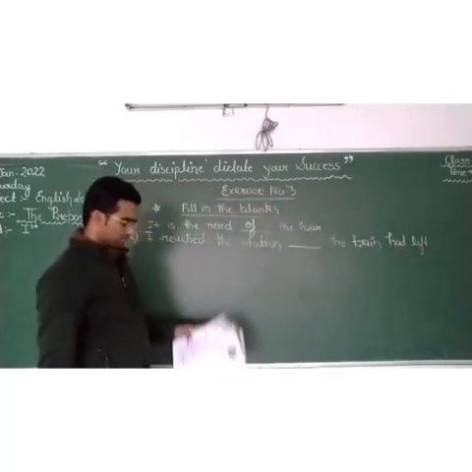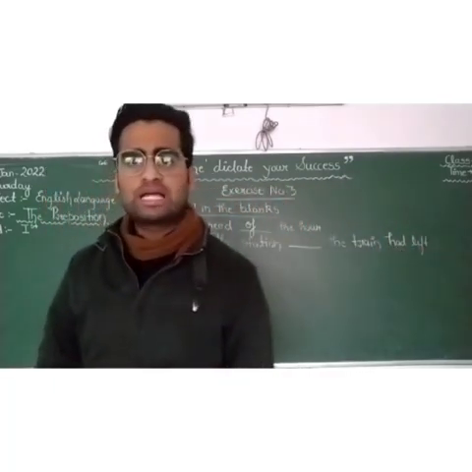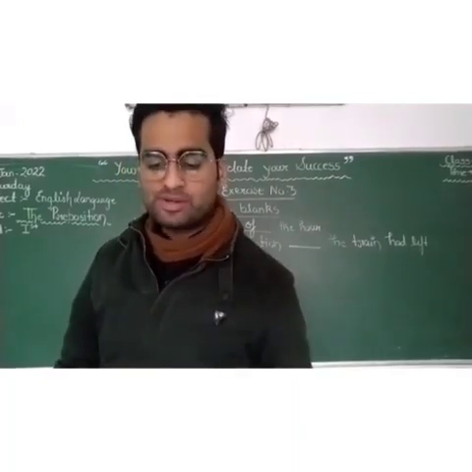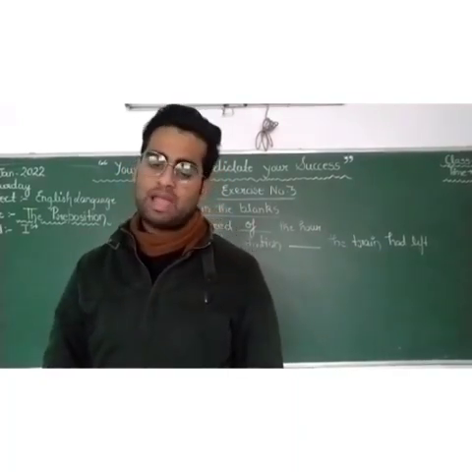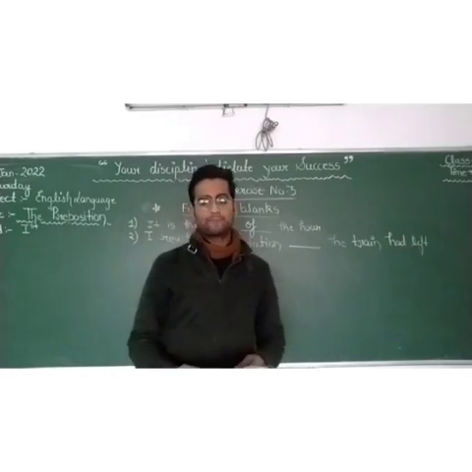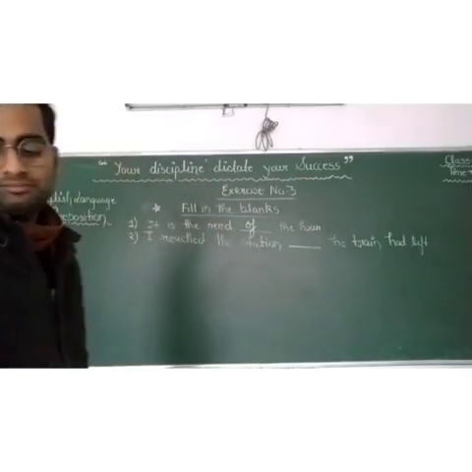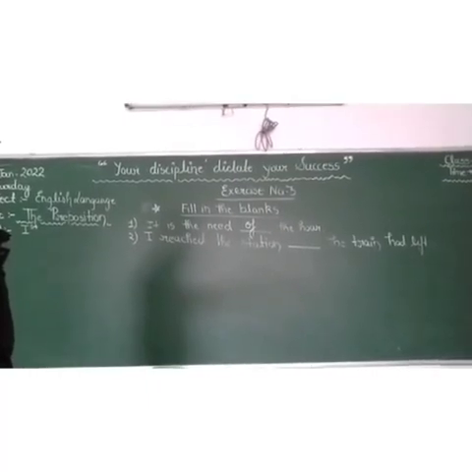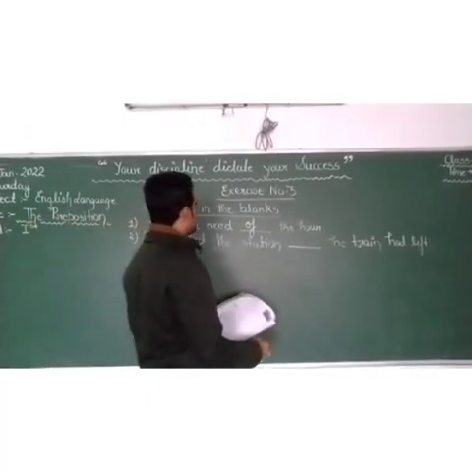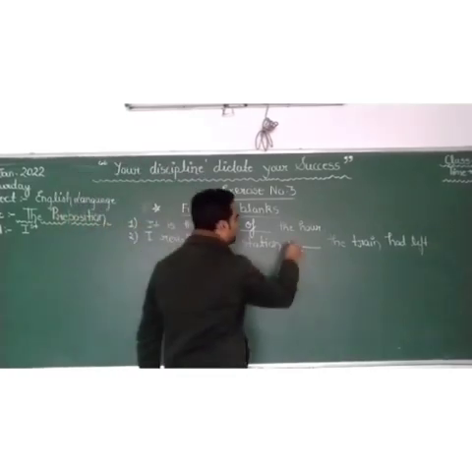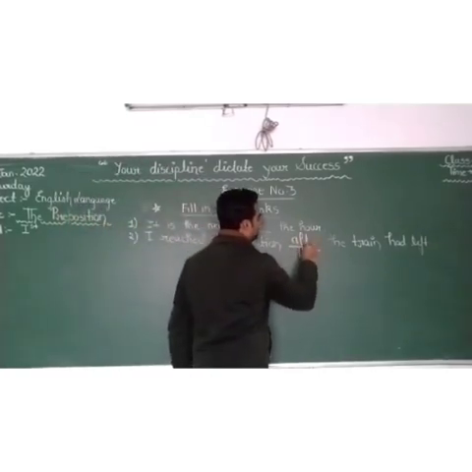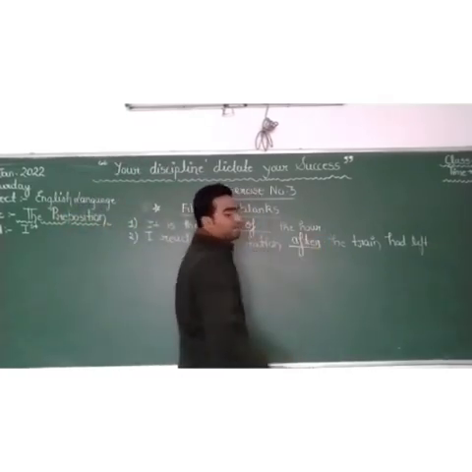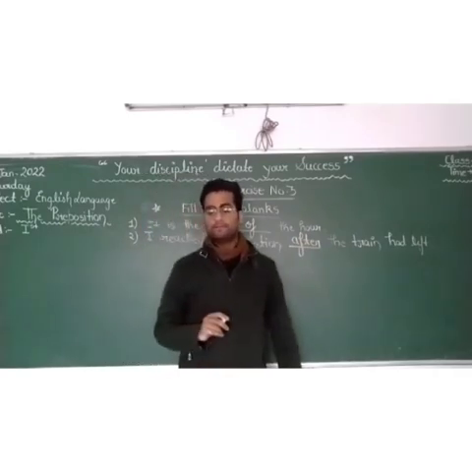Sir, your voice is not coming. My voice is not coming? How can it be possible, beta? My voice is coming. Check your internet connection. Okay, so the answer is I reached the station after the train left. So you have to write after.